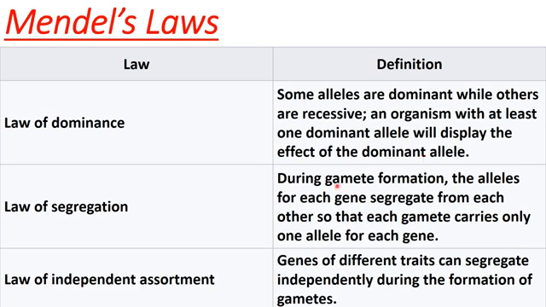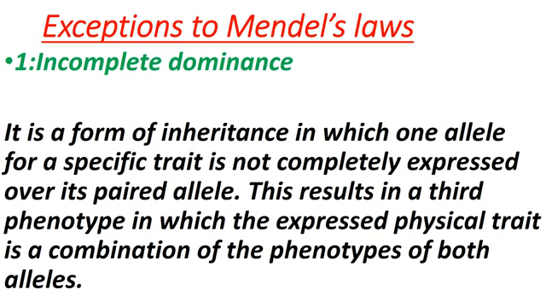Now, law of segregation: during gamete formation, the alleles for each gene segregate from each other so that each gamete carries only one allele for each gene. And law of independent assortment means genes of different traits can segregate independently during the formation of gametes. There are many exceptions to Mendel's law, and first exception is incomplete dominance.